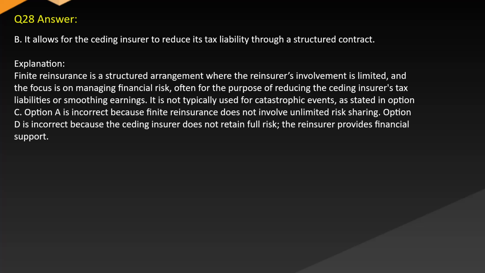Option A is incorrect because finite reinsurance does not involve unlimited risk sharing. Option D is incorrect because the ceding insurer does not retain full risk. The reinsurer provides financial support.